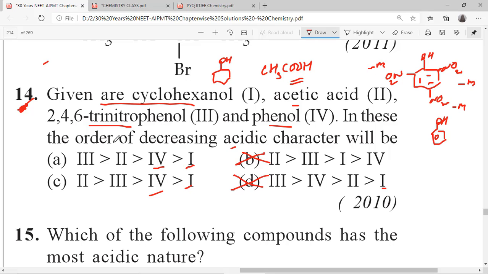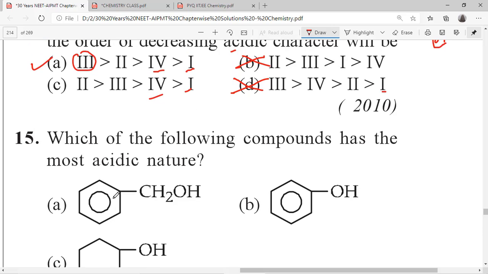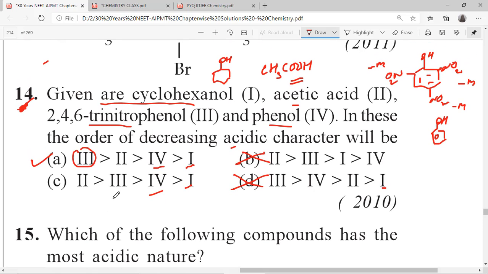Third is higher than the second. So A is your answer. Picric acid has higher acidic strength than acetic acid. The reason is that minus mesomeric groups are there, 3 minus mesomeric groups. That is the main reason.